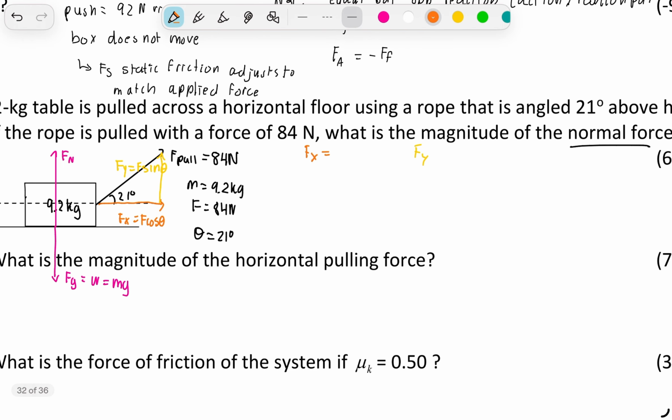Fy is going to be 84 sine 21 degrees. We actually need Fy because it's in the vertical direction, so we don't need to compute Fx. That would be 84 cosine 21 degrees though. So Fy is going to be 30.1 newtons.